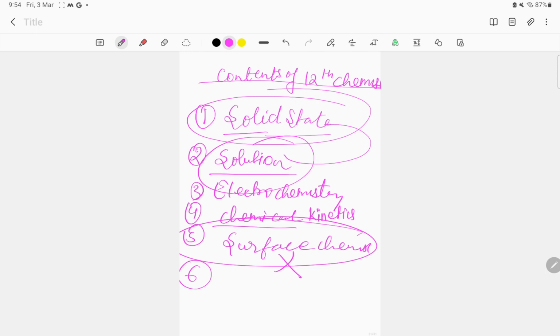general principles and processes of isolation of elements.